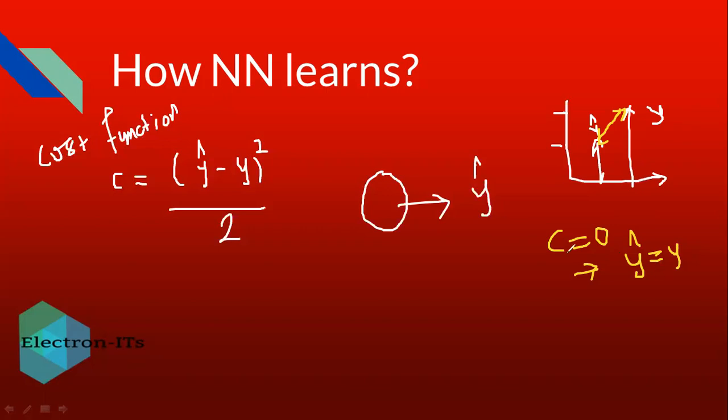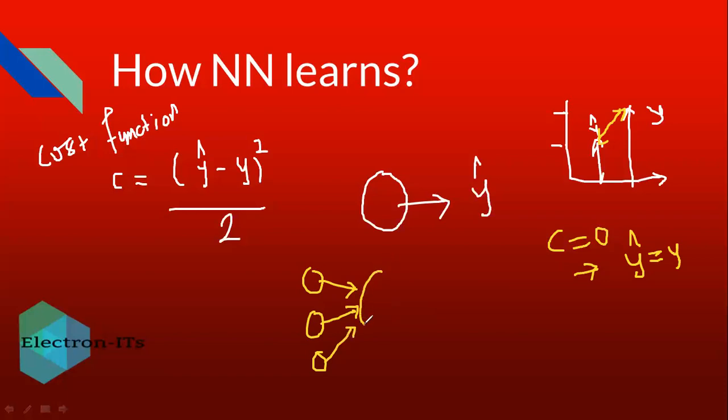So to make this cost function 0, what we have to do is back propagate towards the input, and modify the weight values. So that is called backward propagation. Suppose these are your inputs, and these are the corresponding weights to those inputs.